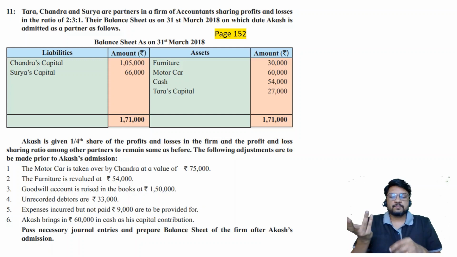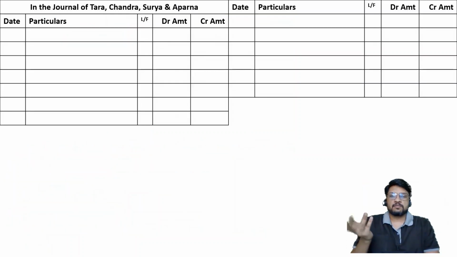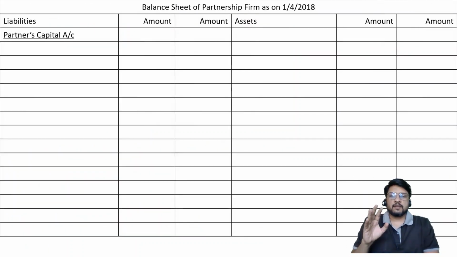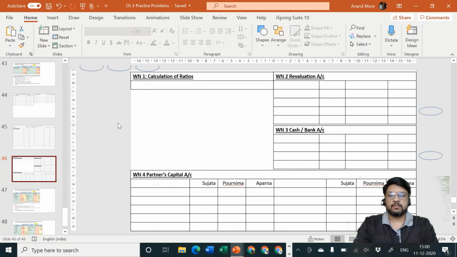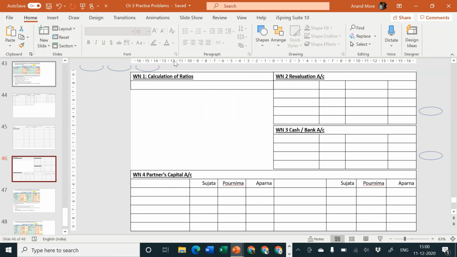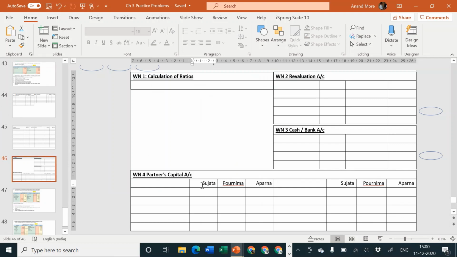So be quick now. First of all, draw at least 2 pages journal. Thereafter 3/4 page for balance sheet, and thereafter working note number 1, calculation of ratios. Working note number 2, revaluation account. Working note number 3, cash or bank account. And working note number 4 will be partners capital account. I will have to increase the number of columns in this partners capital account, and I'll have to change the names of the partners also. Let me disappear from the screen and let me add extra columns here. Just a moment.